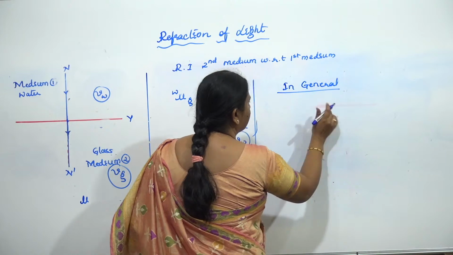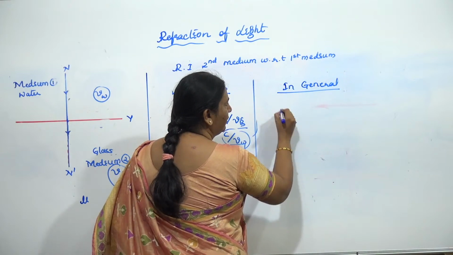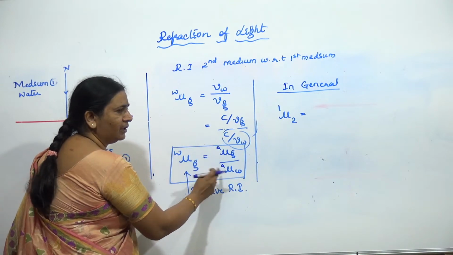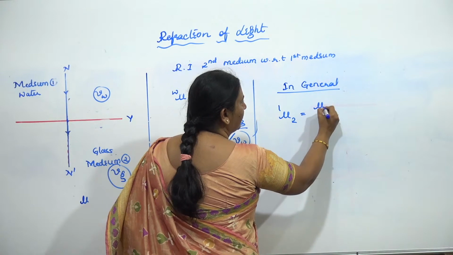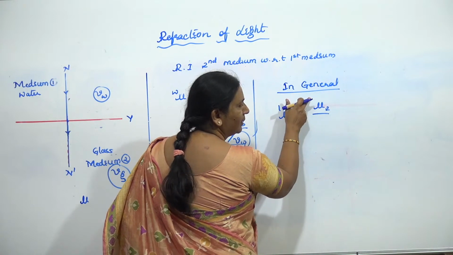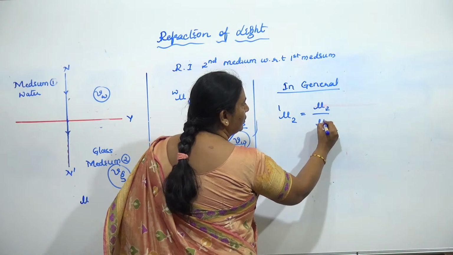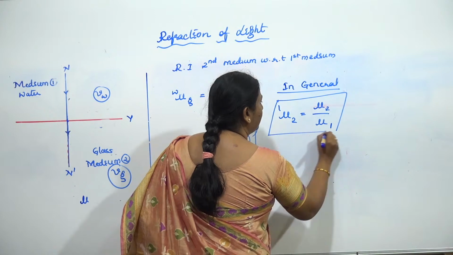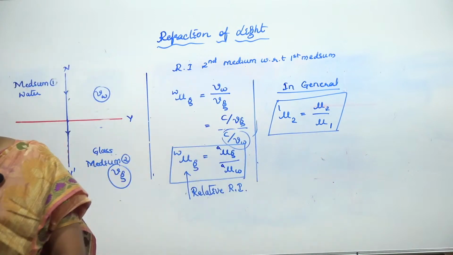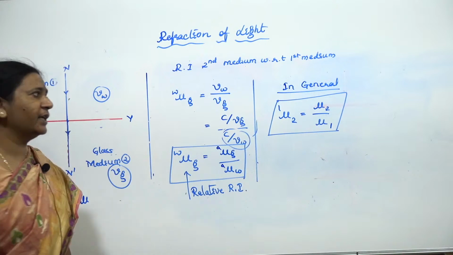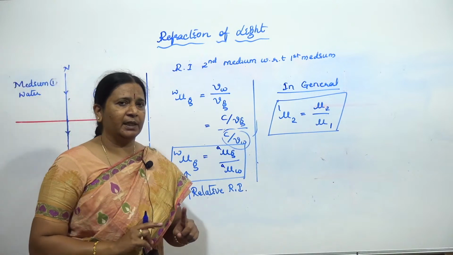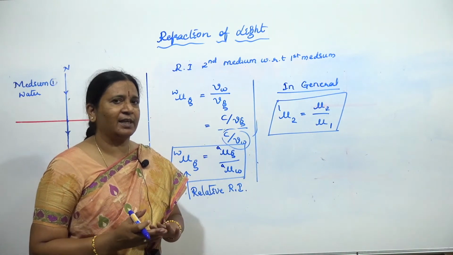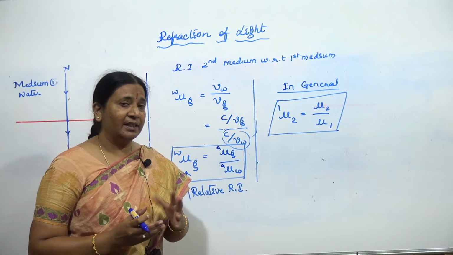In general, I can write the refractive index of the second medium with respect to the first medium, because the second came in the numerator and the first came in the denominator. So the absolute refractive index of the second medium over the absolute refractive index of the first medium. I was saying before that the refractive index of the second medium with respect to the first medium is not equal to the refractive index of the first medium with respect to the second medium.